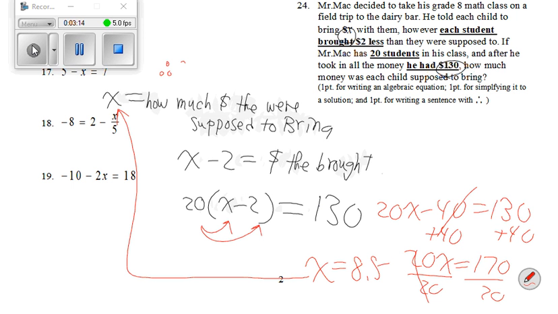Therefore, each student should have brought $8.50. How much did they actually bring? $6.50.